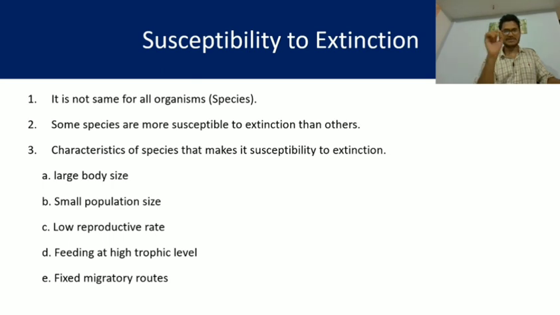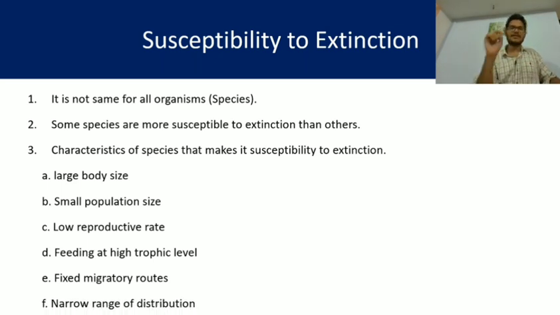Next, fixed migratory route. If some species have a fixed migratory route, they move from here to there and there to here, then their chance of extinction will be more, because they live in a particular area and they are adapted to that particular area. In case of any change, they will become extinct.